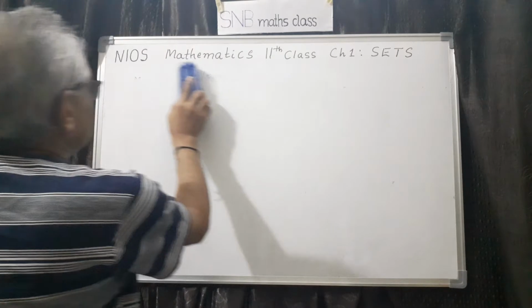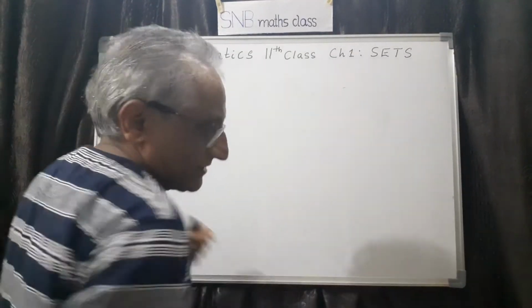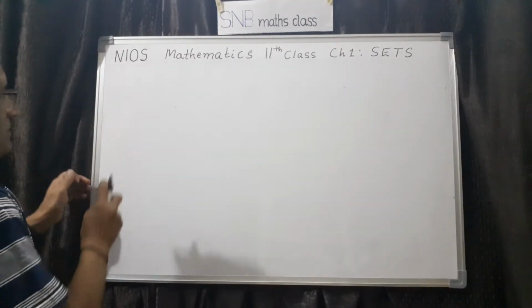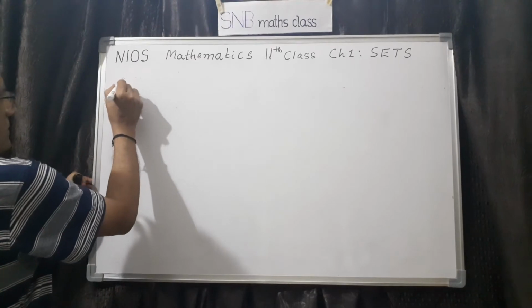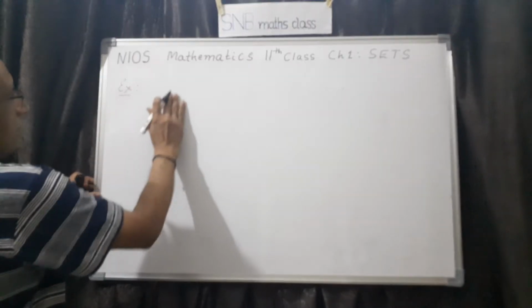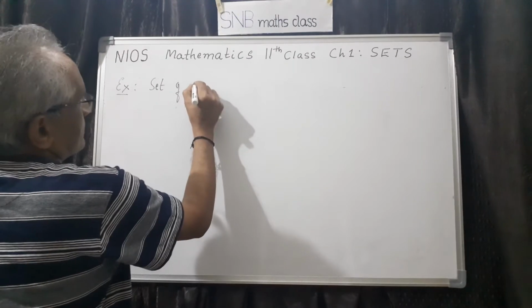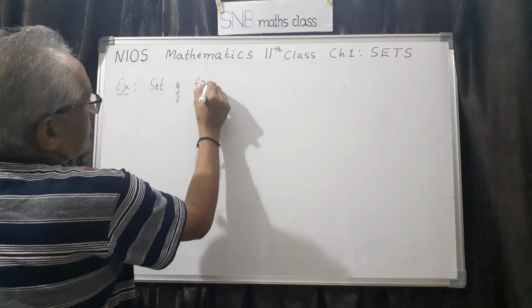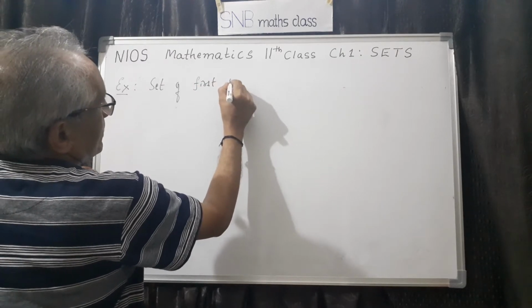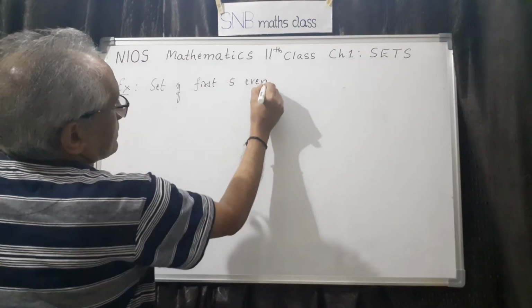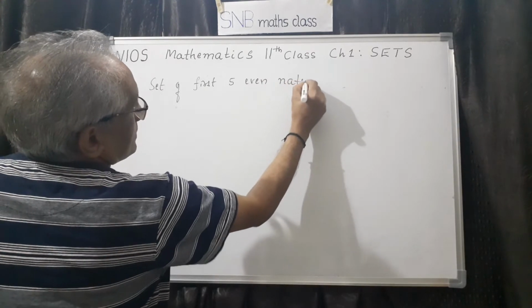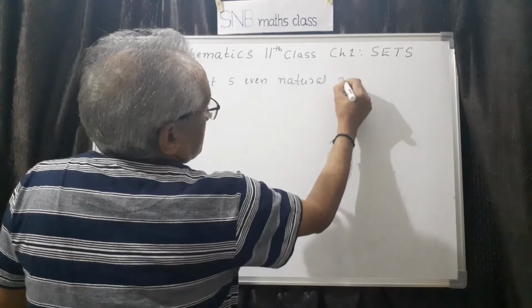Then we shall proceed. Say for example, first one, let us say set of first 5 even natural numbers.